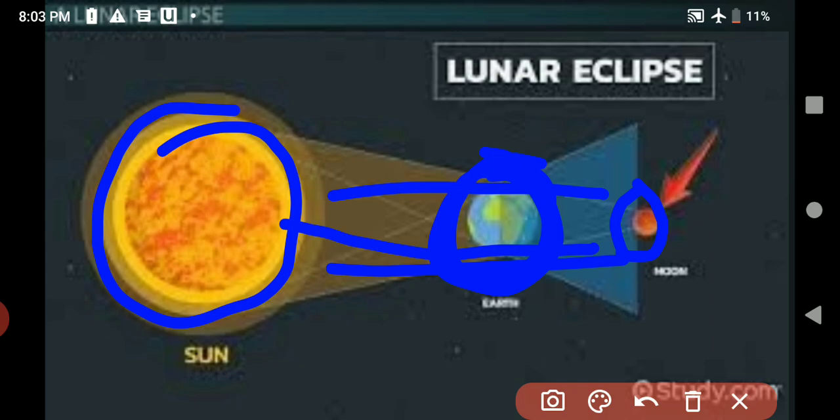Lunar eclipse occurs when, which one comes? Earth comes between sun and the moon. Sunlight is not able to fall on the moon due to the coming of earth between the sun and the moon. So lunar eclipse occurs.